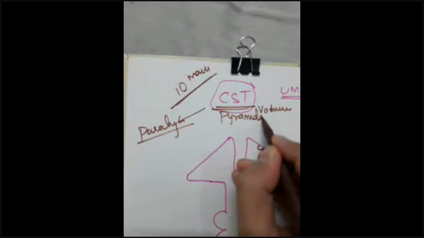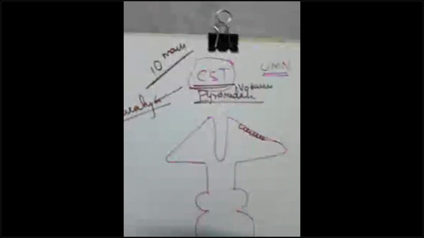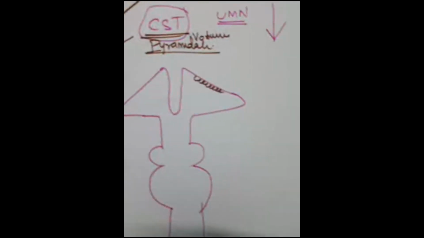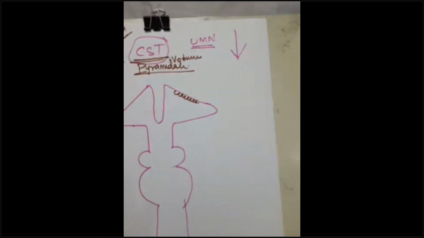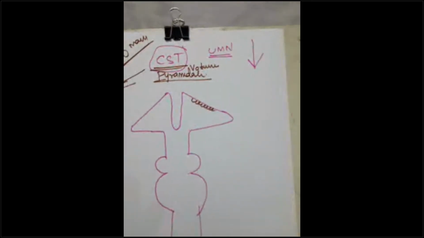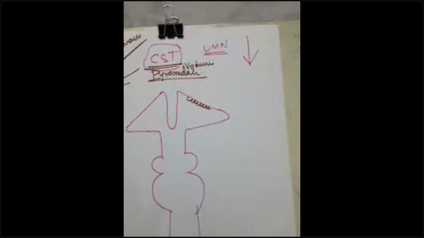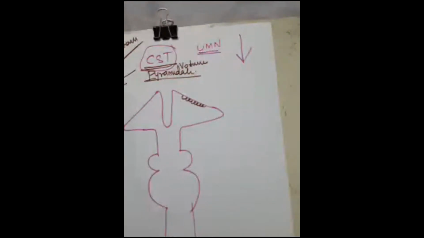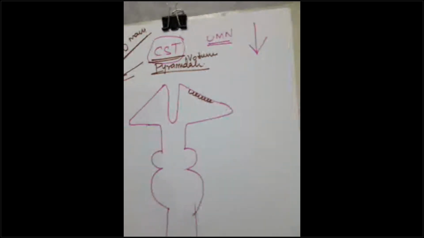Why is it called the pyramidal tract? Yes, one of our attendees has answered premotor cortex. Yes, it is the primary motor cortex, the premotor cortex, and also the primary somatosensory cortex, guys. All the three. So I will draw the orientation for you.